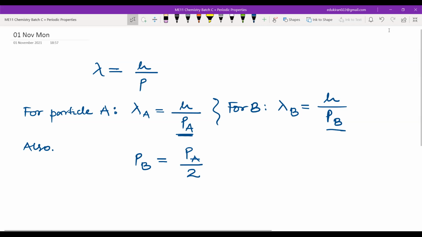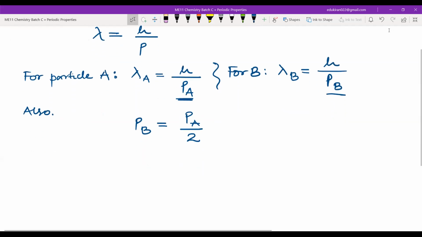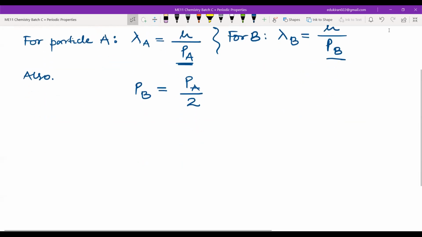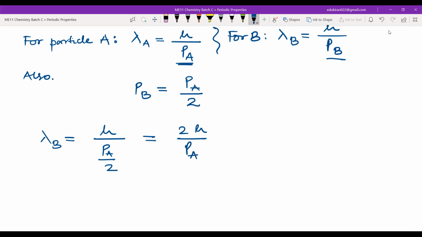No doubts? No, sir. Now, can you do some substitution and calculate the lambda of B? Or should I do a few more steps? Should I do a few more steps? Yes, sir. I should. Okay, I think I should. So lambda B is equal to h upon PA by 2. And this will give me 2h upon momentum of A. Yes or no? Yes, sir. Okay, 2h upon momentum of A.